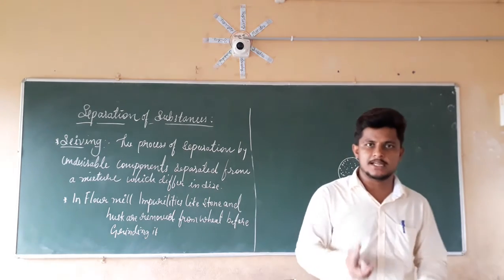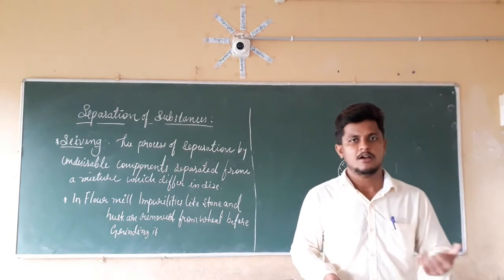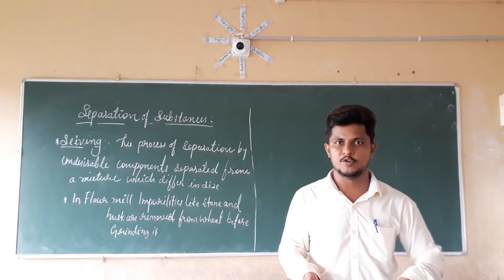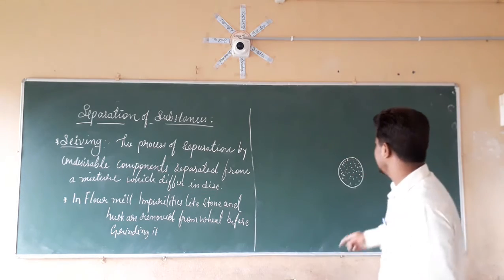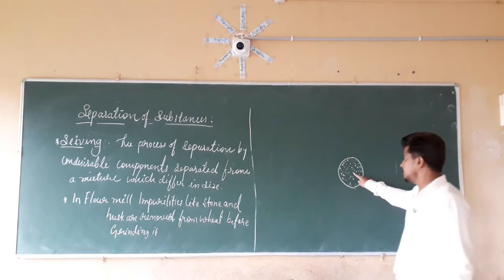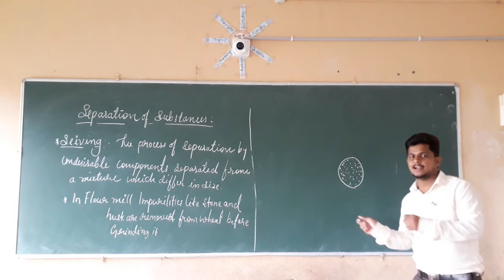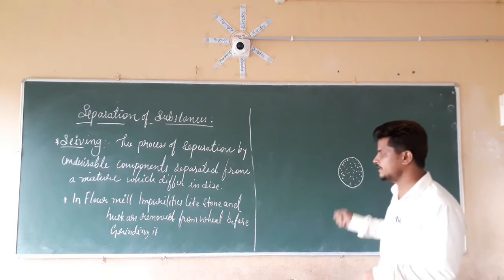But the larger particles which are impurities, it may be husk, or some stones, or anything which comes as impurities and is larger than the atta, are going to remain in that sieve only. So those impurities are separated, as well as the atta is separated, by using this sieve.